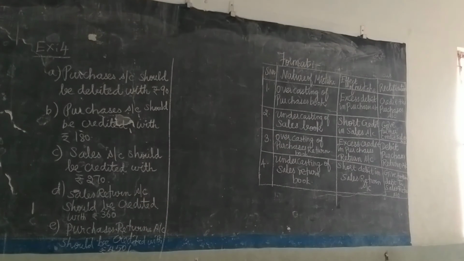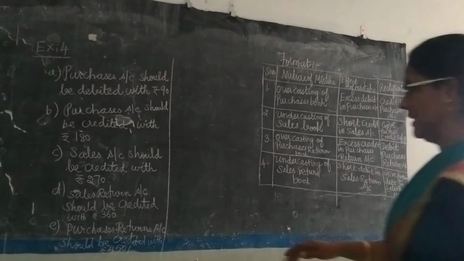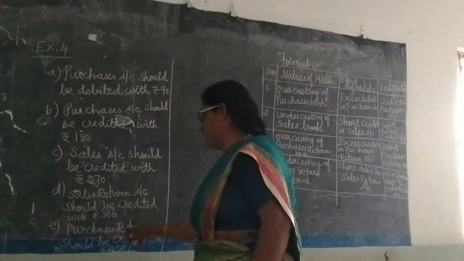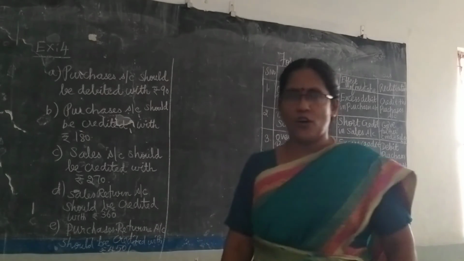Then next one, the total of purchases return book was carried forward rupees 450 less. So what will be the effect? So short credit, isn't it? So purchases return is carried forward less. Under costing of purchases returns. So short credit. So give further credit. So purchase returns account should be credited with rupees 450.